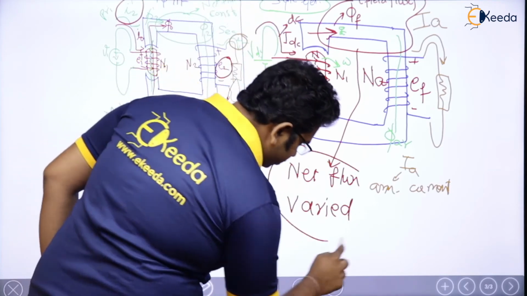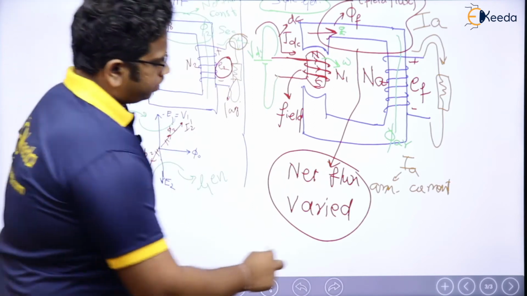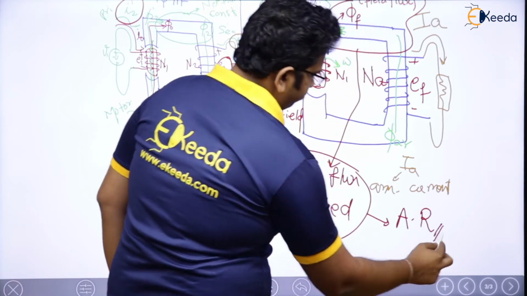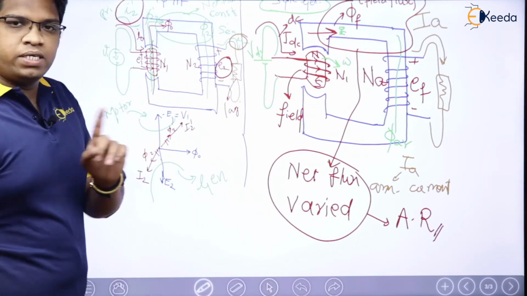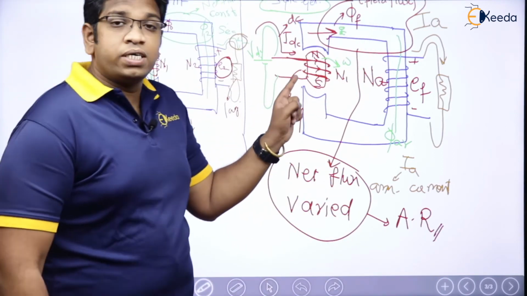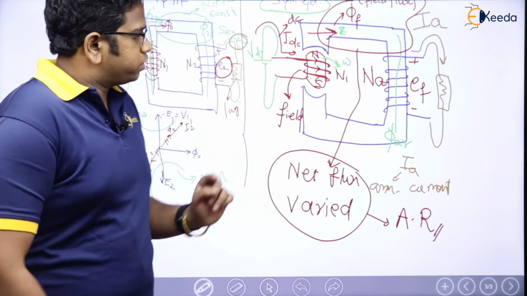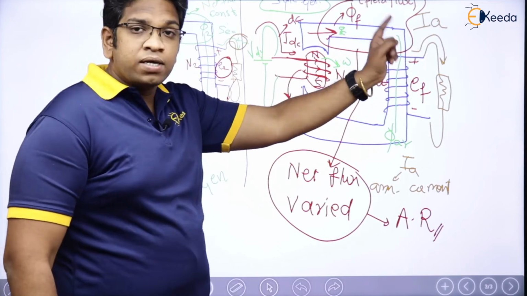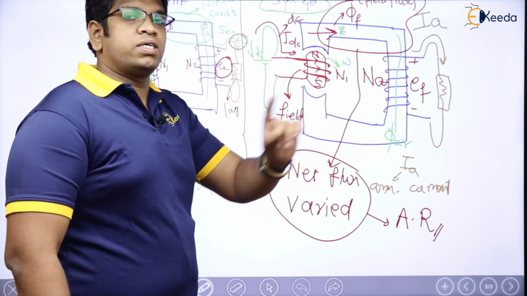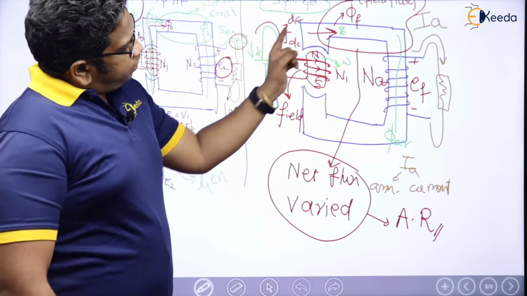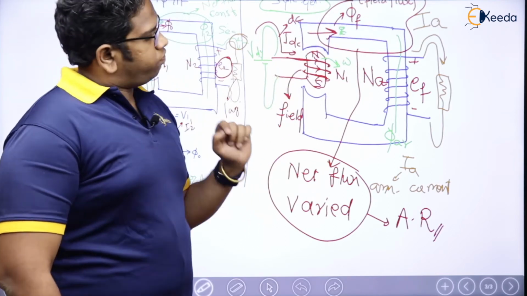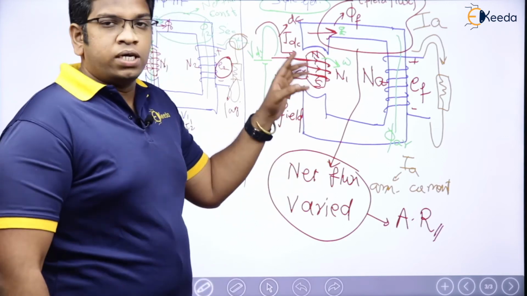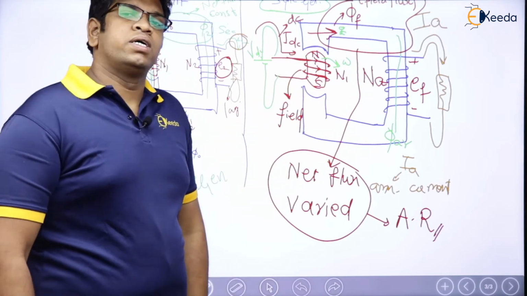And if net flux distribution is varied, we call it armature reaction. In case of a transformer, armature reaction is not there, and in case of a synchronous generator, armature reaction will be there, because the I2 dash concept is not there, because compensation of the armature flux is not going to be there. So in the core, I will have armature flux also, and at the same time I will have field flux also, because of which net flux distribution is going to be changed.